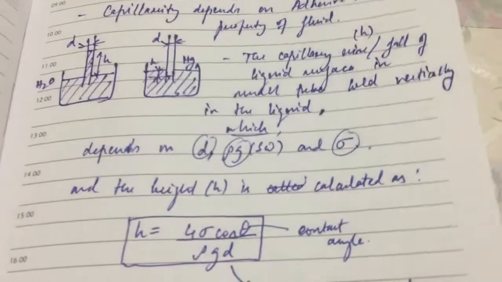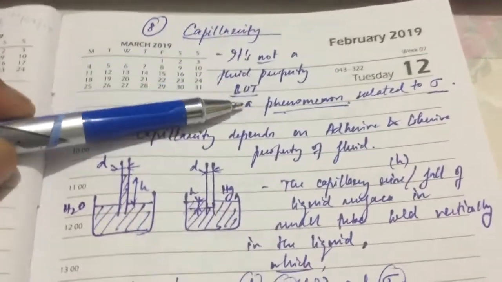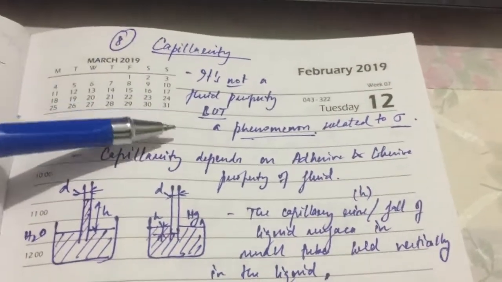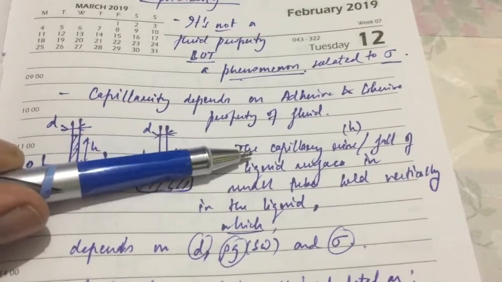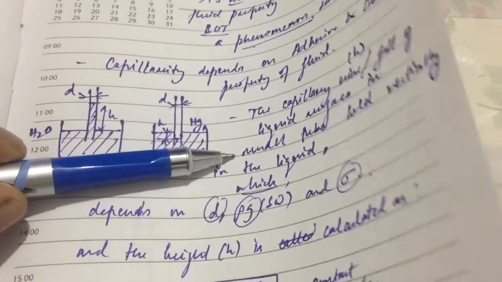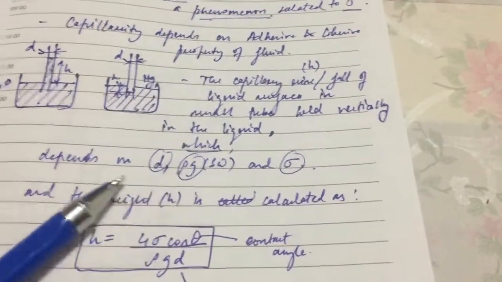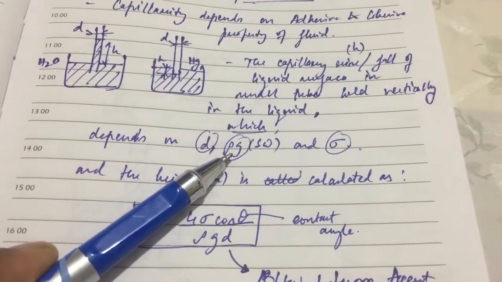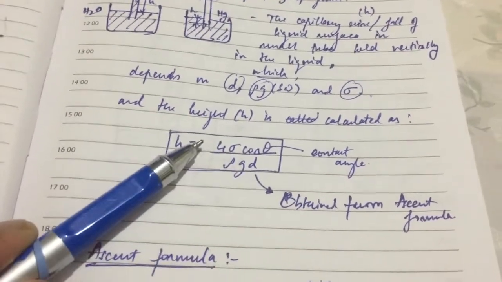The next property is capillarity. This is basically not a property but a phenomenon of the fluid related to surface tension. Capillarity depends upon the adhesive and cohesive properties of the fluid. It is the rise or fall of the liquid surface in a small tube held vertically in the fluid. That height depends on the diameter of the tube, the specific weight of the fluid and the surface tension.